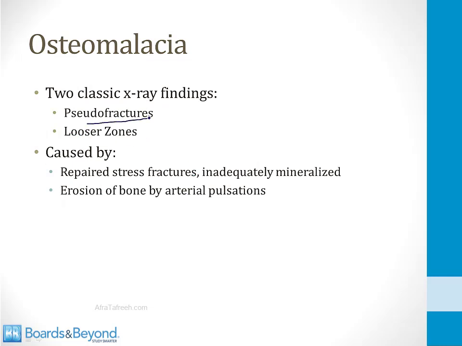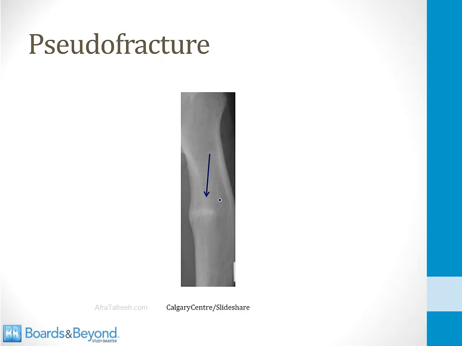One's called a pseudofracture, the other is called a Looser zone, named for the person who first described it. These are caused by repaired stress fractures that are inadequately mineralized. They're also caused by erosion of bone by arterial pulsations. So the bone becomes weak, and when your arteries pulse with blood flow, that can erode the bone around the arteries.